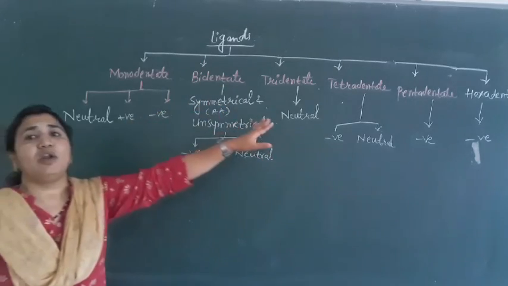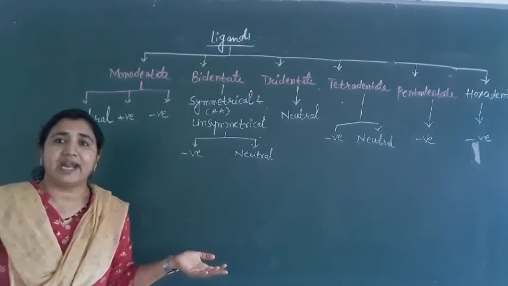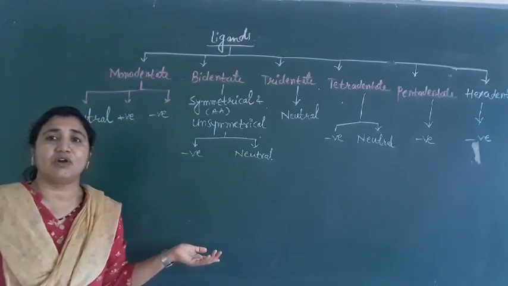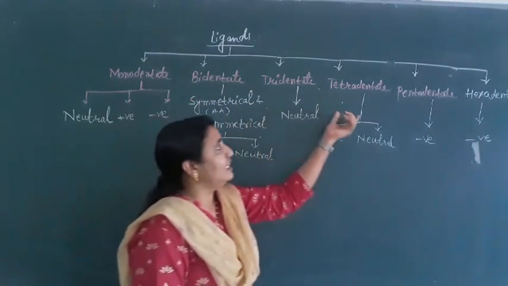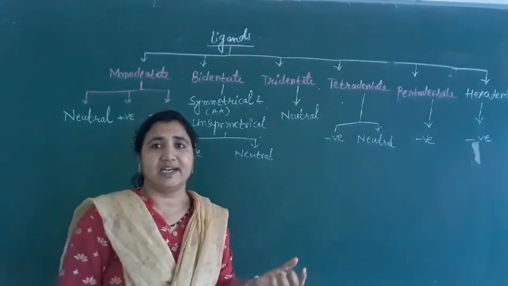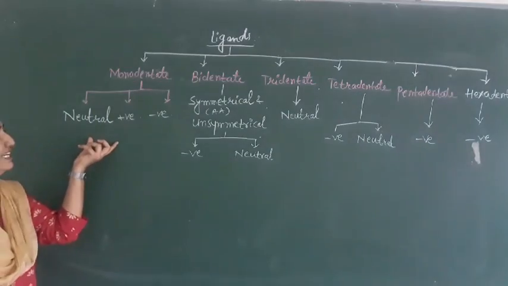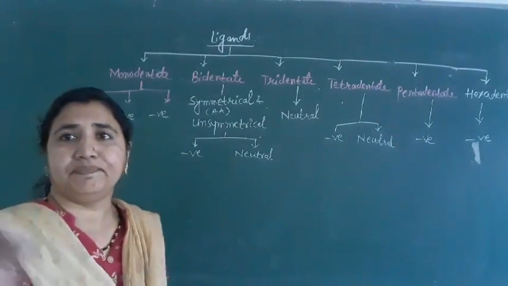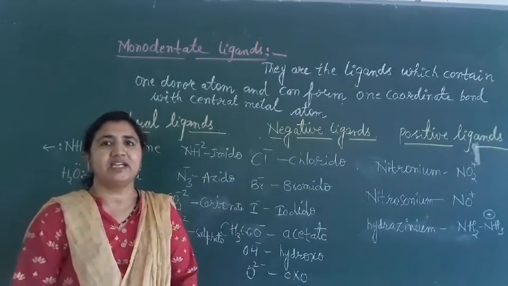These are called polydentate ligands. The ligands which contain more than 1 donor atom in their molecules are called polydentate ligands. So bidentate, tridentate, tetradentate, pentadentate, these all are polydentate ligands. We are going to see monodentate ligands first.